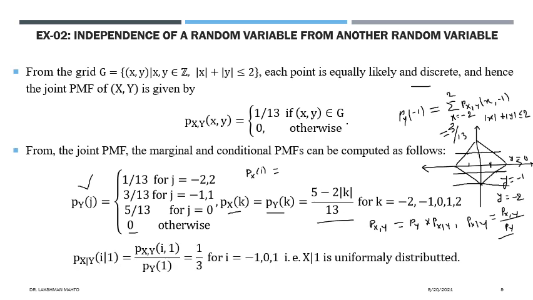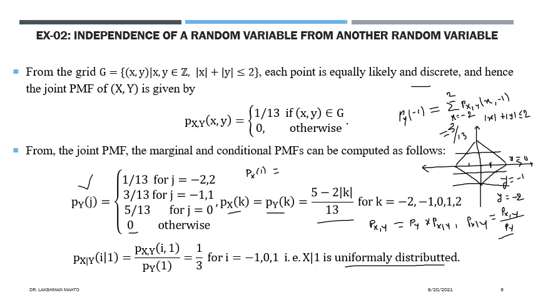So here we are calculating the conditional probability mass function of x given y for y equal to 1. If you try to simplify, what value are we getting? 1 by 3 for i equal to minus 1, 0, 1. So we are getting 1 by 3. So easily we can say that the conditional random variable x given y equal to 1 is uniformly distributed with probability 1 by 3. Probability of success is 1 by 3, uniformly distributed.